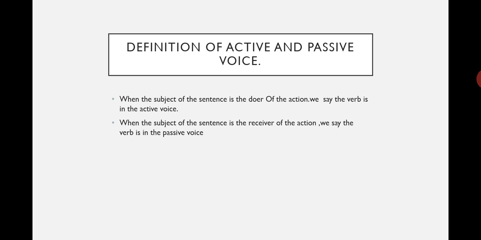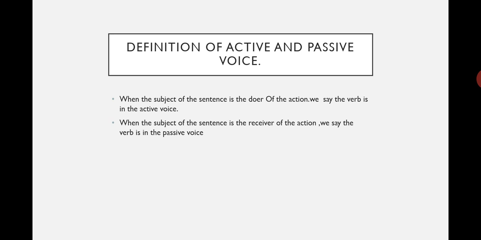Definition of active and passive voice. When the subject of the sentence is the doer of the action, we say that verb is in the active voice. When the subject, the doer of the action, remains the subject of that sentence, it is said to be an active voice. But when the object becomes the subject, it is said to be a passive voice.